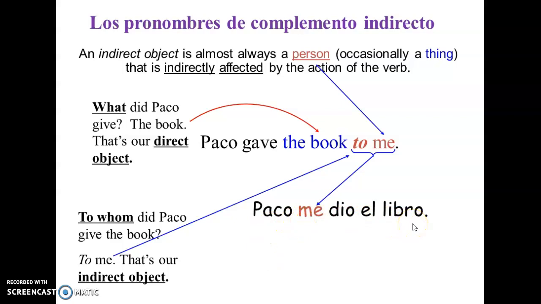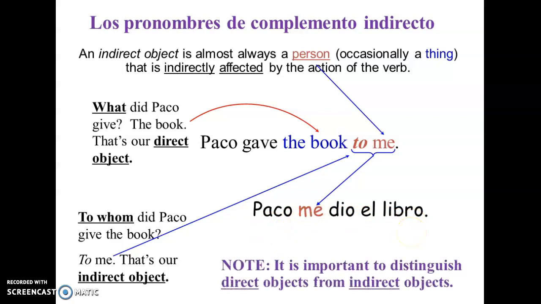Okay? And so, it's very important to distinguish direct objects from indirect objects. And so in this case, we see what the object is, which is book, libro, and then who receives this book? To me, so me.